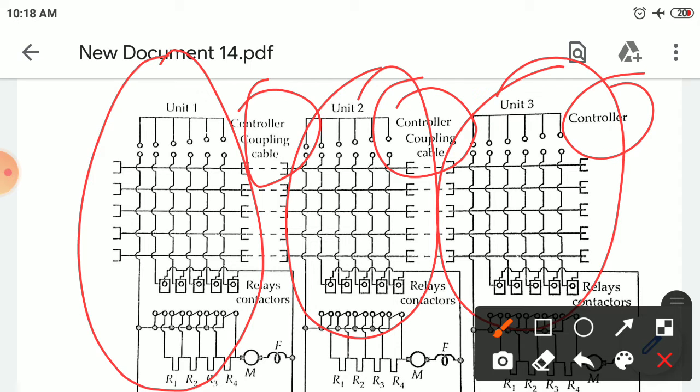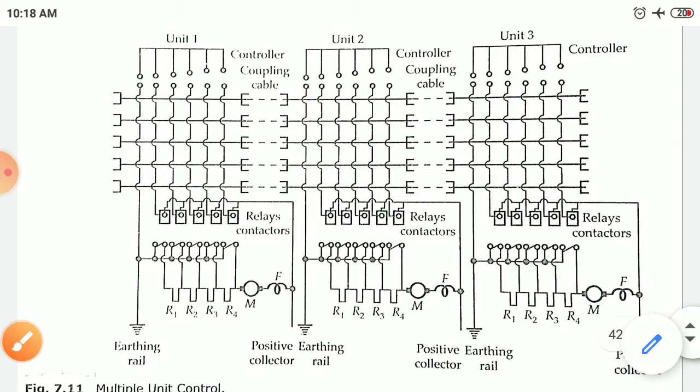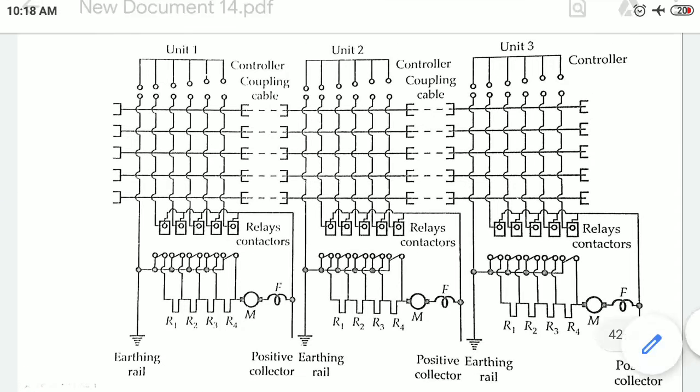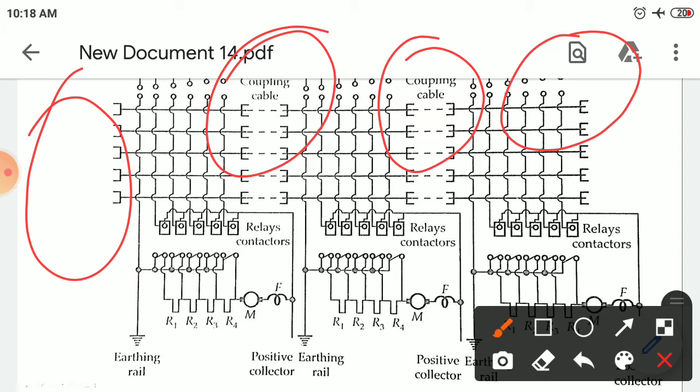The controllers and the reversers are controlled by the master controller in the cab of any motor coach. So the controllers at each unit will be controlled by the master controller at the cab.